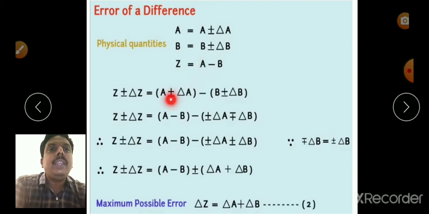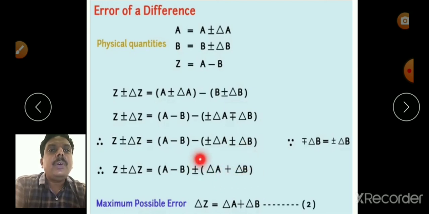A is A plus or minus delta A, and B is nothing but B plus or minus delta B. So Z plus or minus delta Z equal to A minus B. We can write A minus B separately, minus of plus or minus delta A plus or minus delta B. So Z plus or minus delta Z equal to A minus B plus or minus, the error may sometimes be summation, sometimes subtraction.